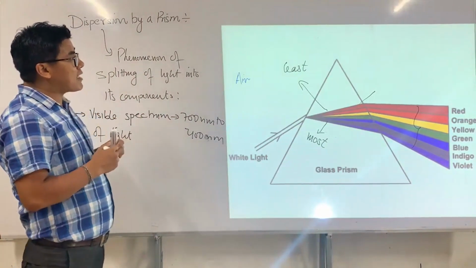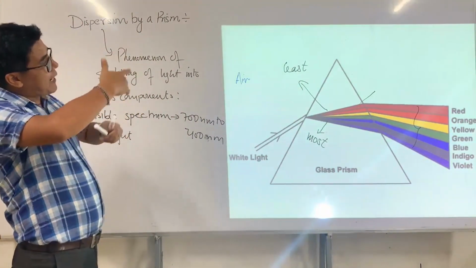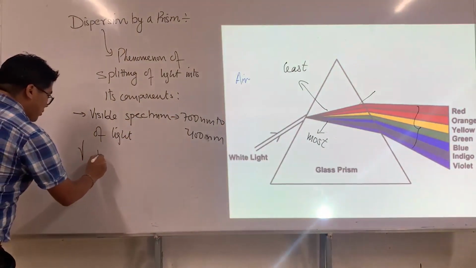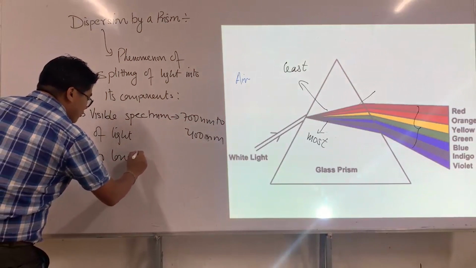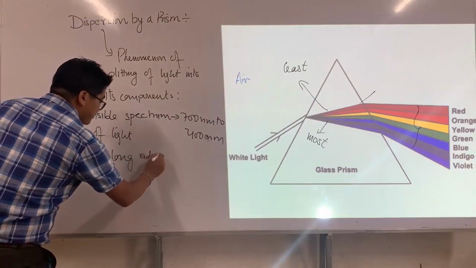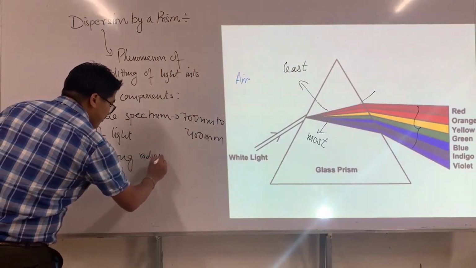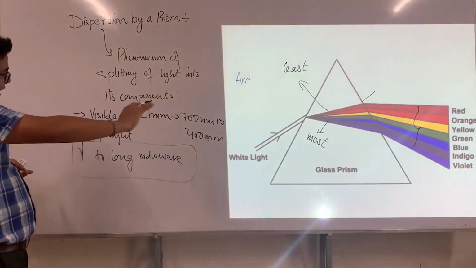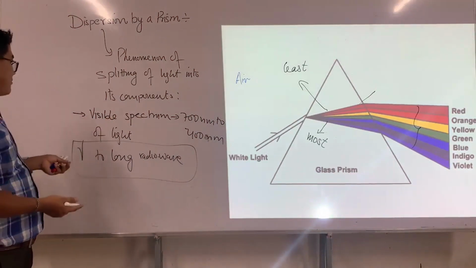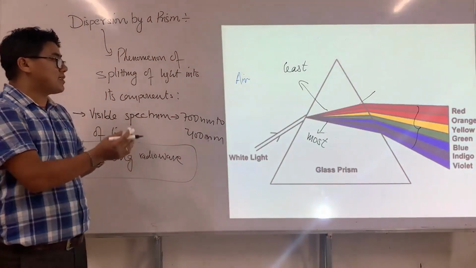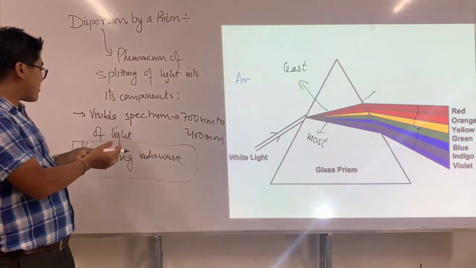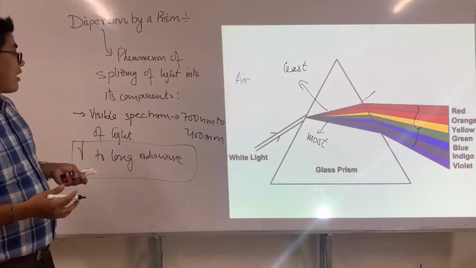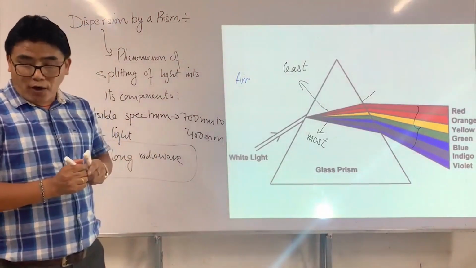And when you talk about electromagnetic wave, the spectrum goes from gamma radiation to long radio waves, and in this long range of the electromagnetic spectrum, the visible spectrum comes under this long spectrum of electromagnetic waves. So this is the point, right?